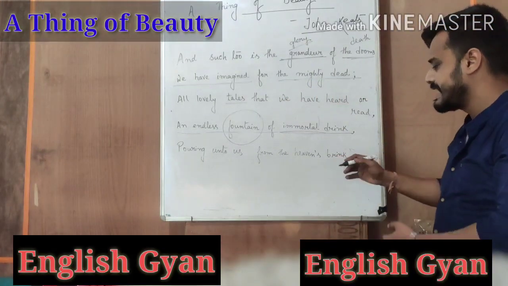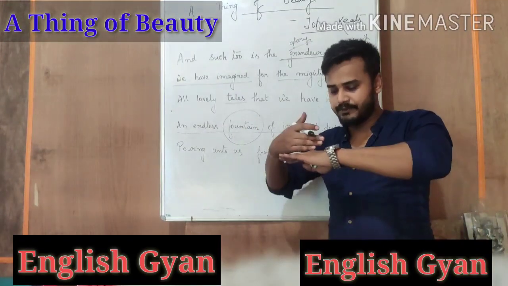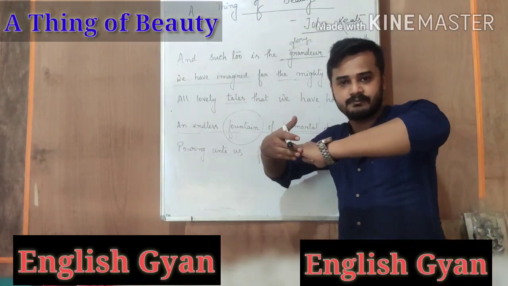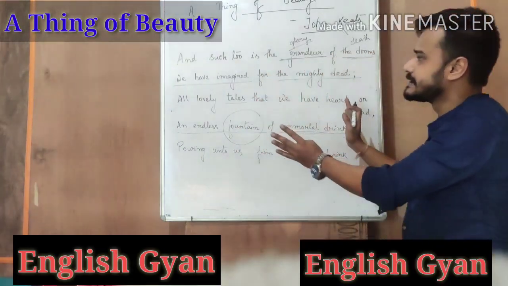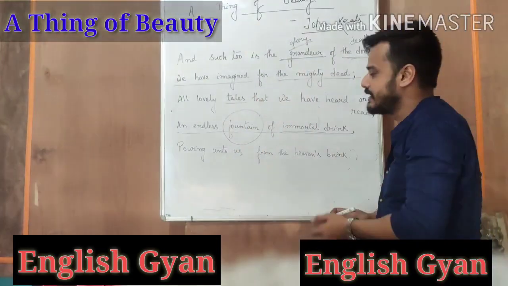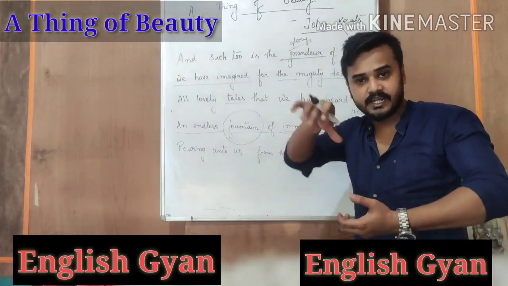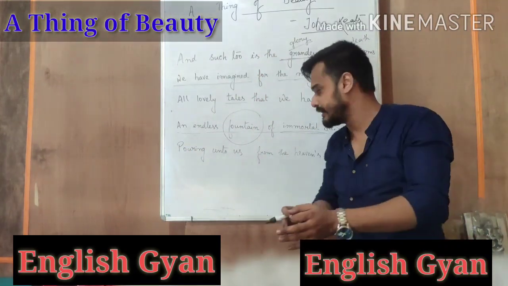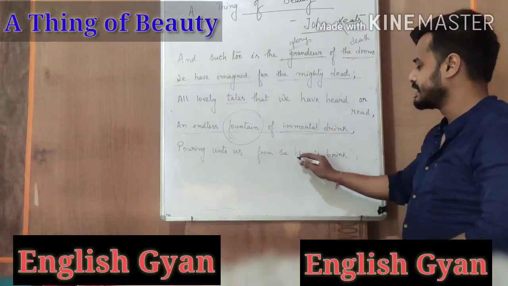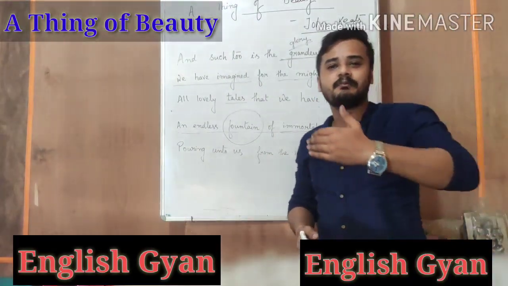Brink means the extreme edge of something, means when you come to the extreme edge of something, this is known as brink. He says that all these beautiful things, these are like an immortal drink, and these are being transferred unto us, means these are being blessed upon us, these are being given to us from the heaven spring. Means God is standing at the brink of the heaven.